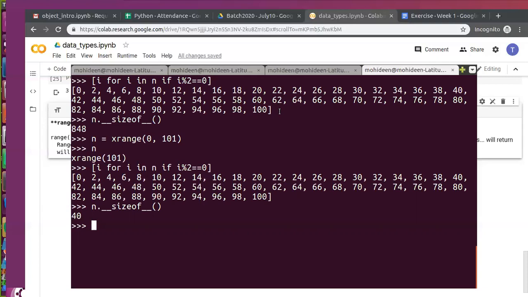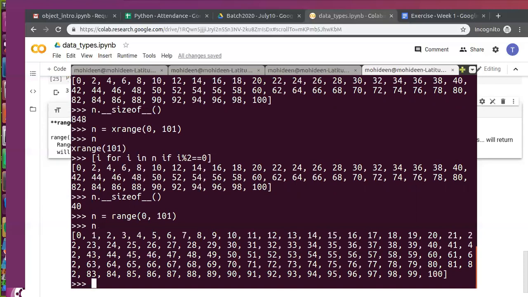Just assume there is a conference, and a set of 10 people came for an interview, and you are allocating 10 seats for 10 people, and all the people can sit in it. And you can conduct the interview at once. That is an example for range. So you're allocating memory for everyone. But in xrange, it's not like that. People are sitting in a waiting room. You have only one seat, so you have to call them one by one. That is an example for xrange.